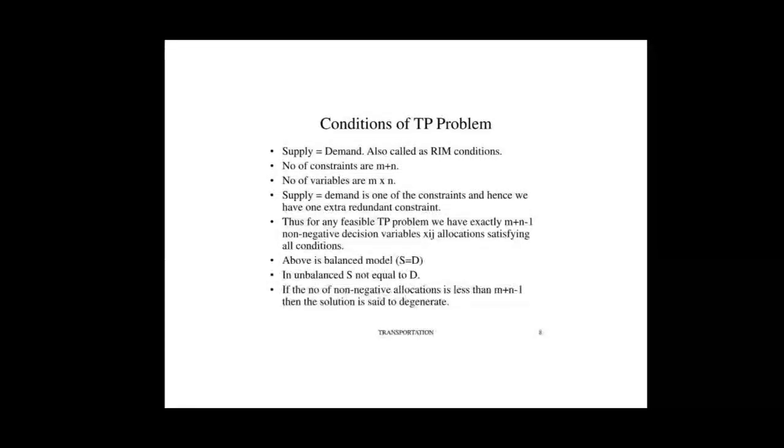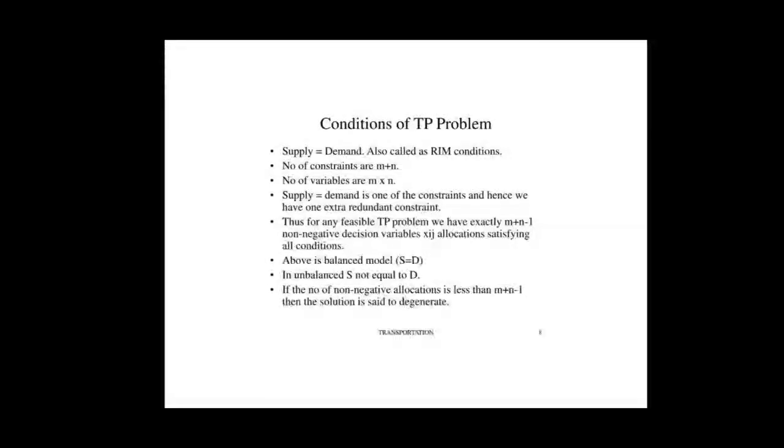Then optimal solution. A feasible solution, not necessarily basic, that minimizes the transportation cost or maximizes the profit, is called an optimal solution.